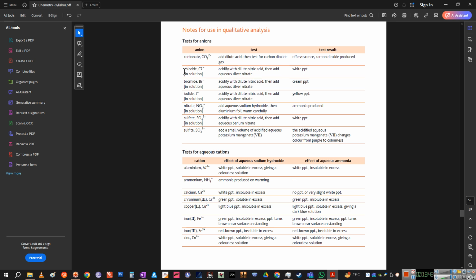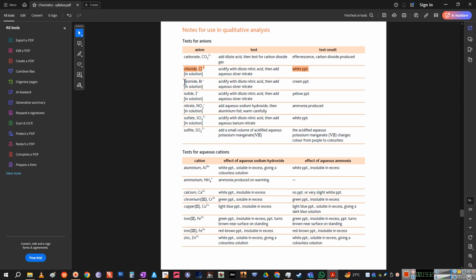Now chloride ion. Acidify with dilute nitric acid. Any unknown chemical which you expect may contain chloride ion, you will acidify that solution with a little bit of dilute nitric acid. And why nitric acid? So that the metal is going to react with the nitrate, forming a soluble salt, and then add aqueous silver nitrate. Since the nitrate ion is now in excess, the silver is going to react with the chloride, forming a white precipitate, telling you that there was a chloride ion involved in this chemical.